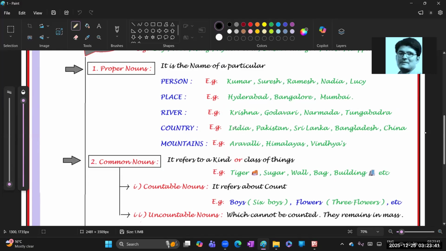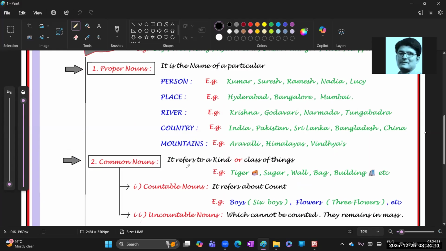Next, mountains also have specific names, like Aravali, Himalayas, Vindhyas. Okay, chalo. So this is about proper nouns. You had better take a screenshot, otherwise I will send the notes after the completion of this video. Just check the description.